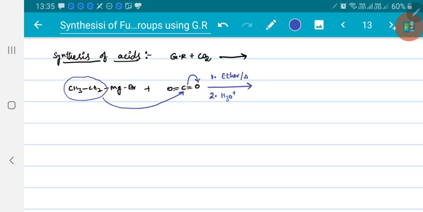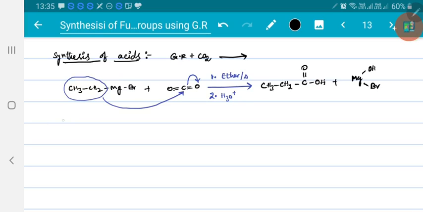In the first step, this bond will shift, MgBr comes over oxygen and alkyl goes to carbon. After hydrolysis, you will get CH3CH2, C double bond O, and that OMgBr converts into OH, and MgBr takes the OH group. So this is the product. So we got an acid. Grignard reagents with carbon dioxide form carboxylic acids.